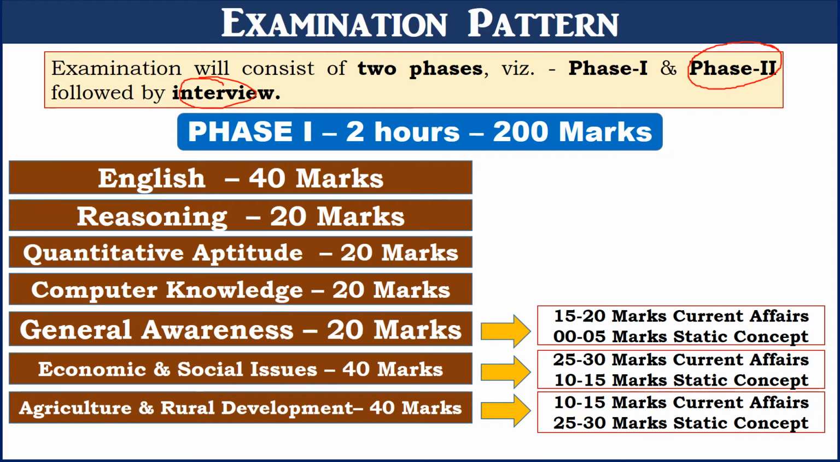to complete the paper. The ESI section will be for 40 marks. Out of these 40 marks, 20 to 30 marks will be from current affairs and 10 to 15 marks will be from the static portion. Similarly, for agriculture and rural development, 40 marks will be there, 10 to 15 marks from current affairs and 25 to 30 marks from the static portion. So you can see that in economic and social issues, current affairs is a very important section.